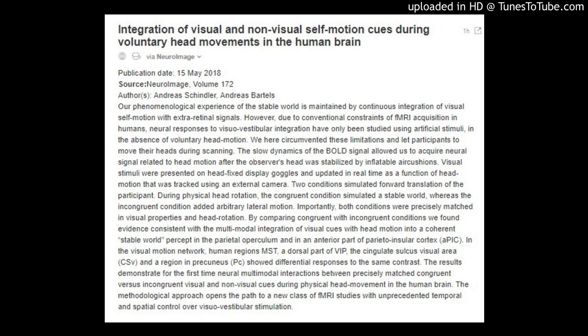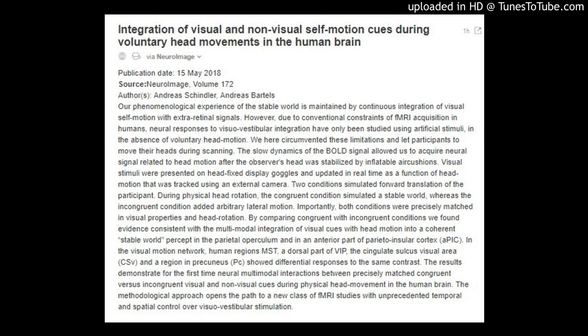Integration of visual and non-visual self-motion cues during voluntary head movements in the human brain. Via NeuroImage. Publication date, May 15, 2018. Source: NeuroImage, Volume 172. Authors: Andreas Schindler, Andreas Bartels.